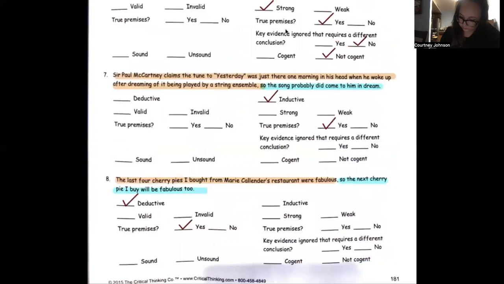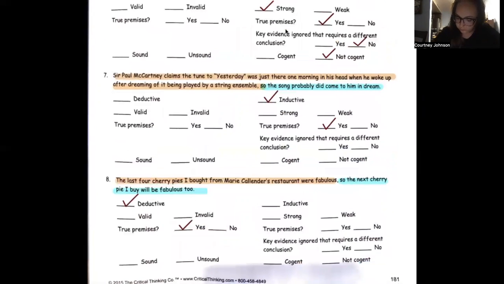And if we continue down to number 7, Paul McCartney claims the tune to Yesterday was just there one morning in his head when he woke up after dreaming of it being played by a string ensemble. So the song probably did come to him in a dream. I said this was inductive thinking. I said the premises are true. Is the conclusion probably true? Yes, which means that this would be strong. Was there key evidence ignored? No, which means this is cogent. I'm sorry, that means I messed up on the one before. Cogent.